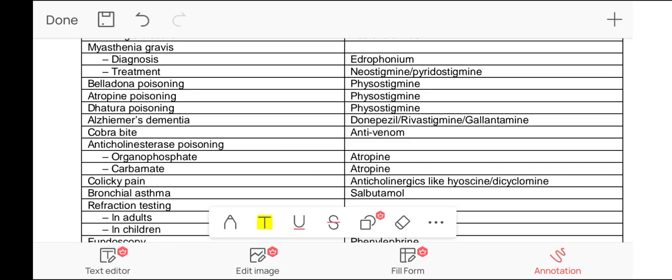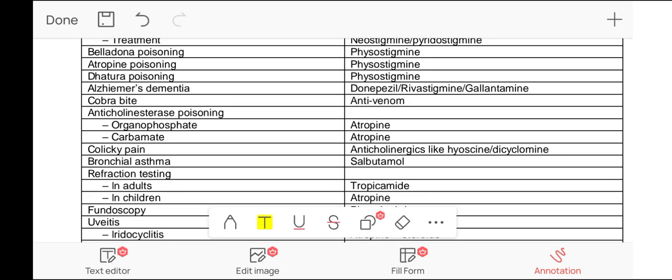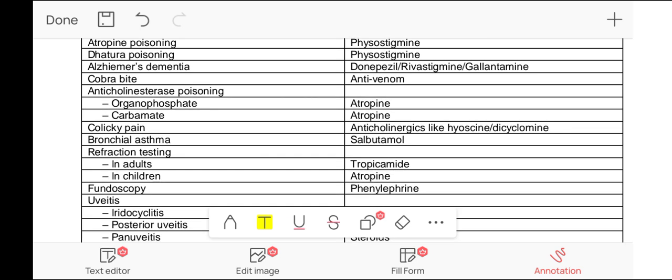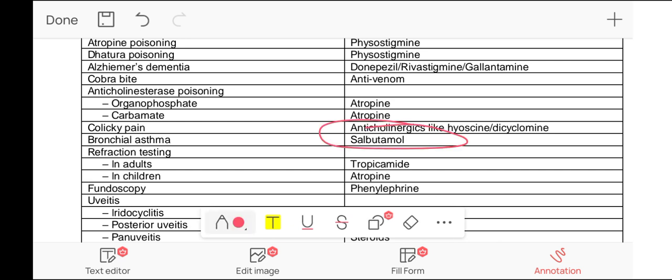For colicky pain, the drugs used are anticholinergics like hyoscine and dicyclomine. Next comes bronchial asthma. For bronchial asthma, the drug used is salbutamol, which is also called albuterol.